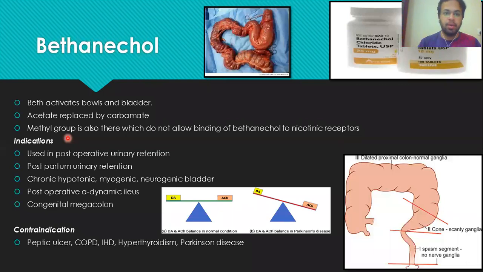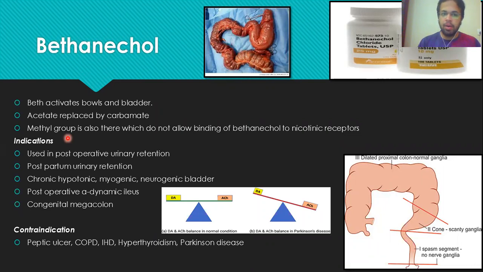So in the bethanechol, we have replaced the acetate of the acetylcholine with the carbamate. Are you getting my point, class? Acetylcholine is made up of acetate and choline, right?